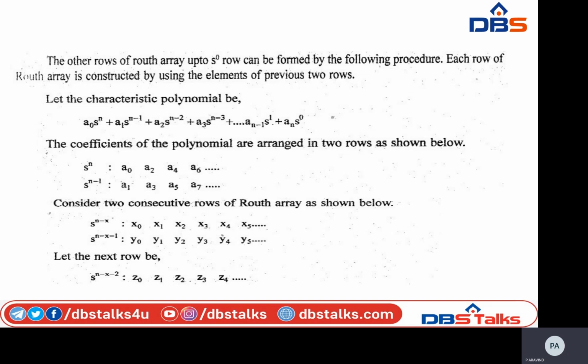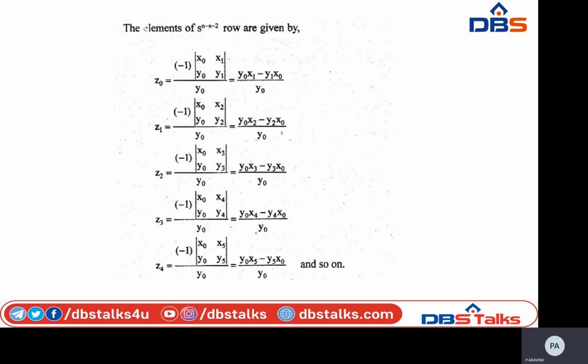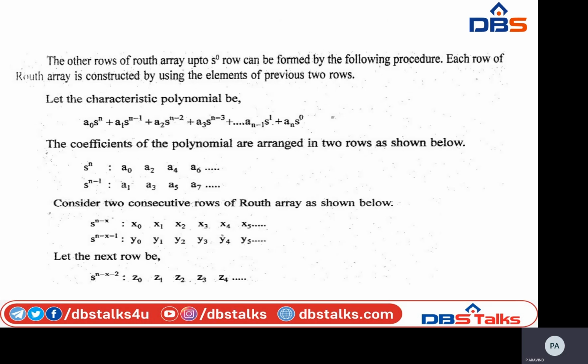Z0 is obtained from minus 1 into the determinant of the first two column combinations divided by the previous row first element. I just want to find out the third row. So simply, minus of the determinant of two column combinations divided by the previous row first element, that is y0.